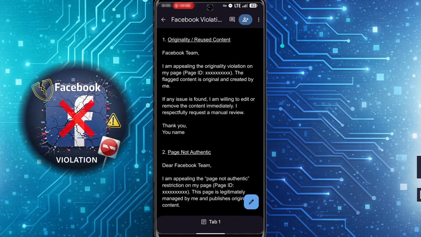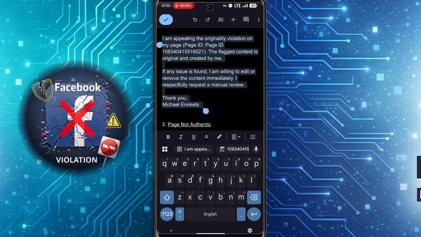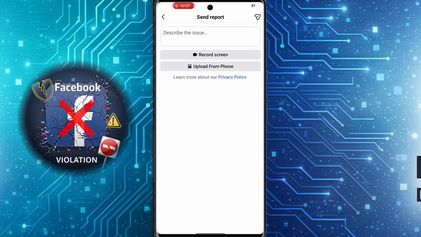In this section here, where it says page ID, I'm going to remove what I have written here and then replace it with my Facebook page ID. The Facebook page ID is your page identification number. In the bottom here where it says thank you, you want to enter your name. And this should be the name of the person who owns the page, as it can also require you to do an identity check. So go ahead and copy in this section, and then you want to go back to Facebook.